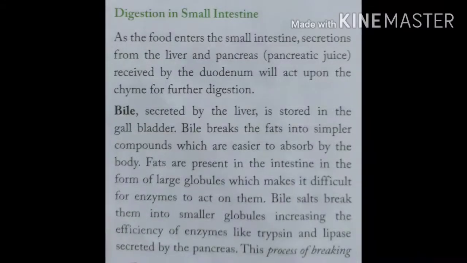Fats are present in the intestine in the form of large globules, which make it difficult for enzymes to act on them. Bile salts break them into smaller globules, increasing the efficiency of the enzymes trypsin and lipase, which are secreted by the pancreas.